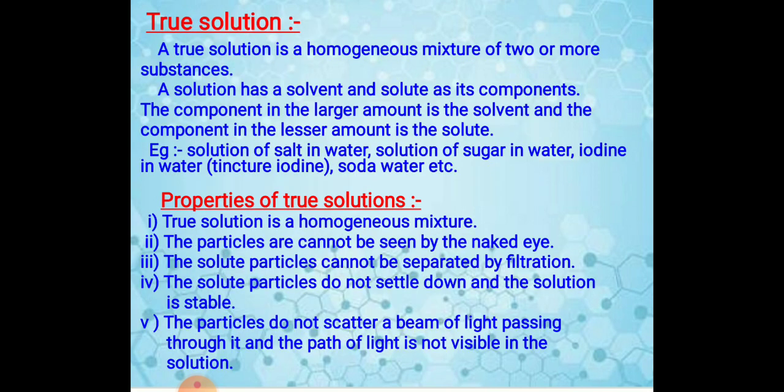True solution. A true solution is a homogeneous mixture of two or more substances. And when we say solution, two terms come to our mind. First is the solute and the other is the solvent. When two substances form a solution, one substance is said to dissolve in the other. The terms solute and solvent are used to describe these two substances. Technically, the substance present in larger quantity is the solvent, and the component in lesser quantity is the solute.